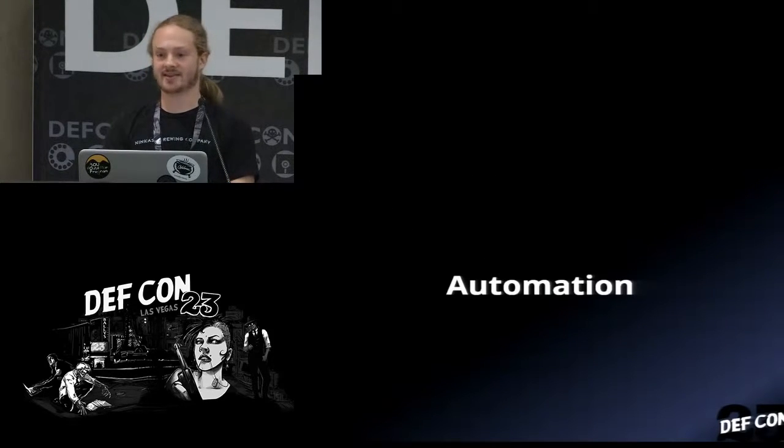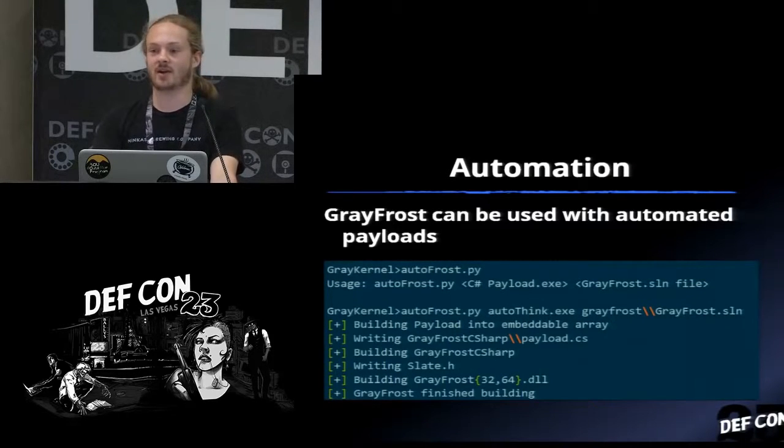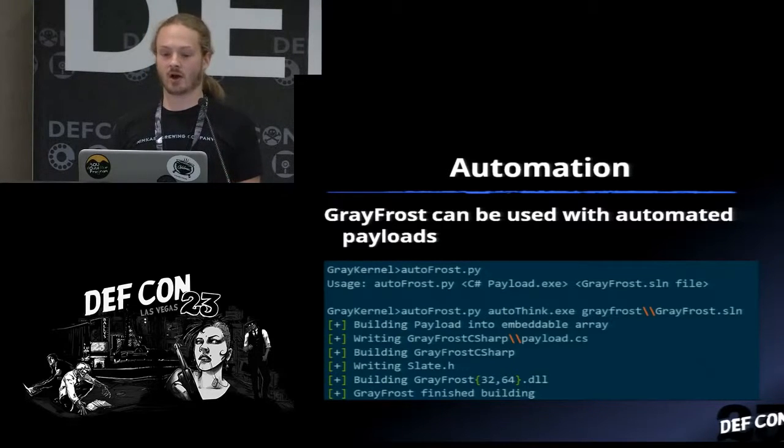So this is a GUI. We're hackers. GUIs suck. Well, all of these payloads can be automated. So Grayfrost is just the injector platform. It's just a DLL. It doesn't matter what your payload is. So you can use just a Python script like AutoFrost, which I'm including. Give it a C# payload that does automation of something behind the scenes, grabbing stuff off the managed heap, changing machine code instructions, attacking the jitter, and inject it into a target application and just have it run.